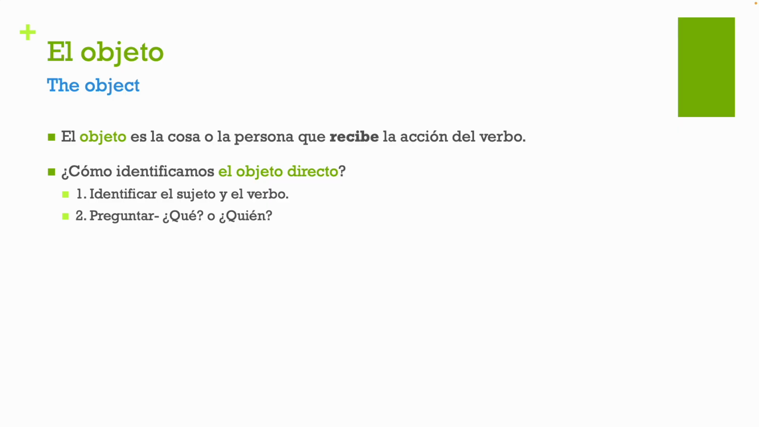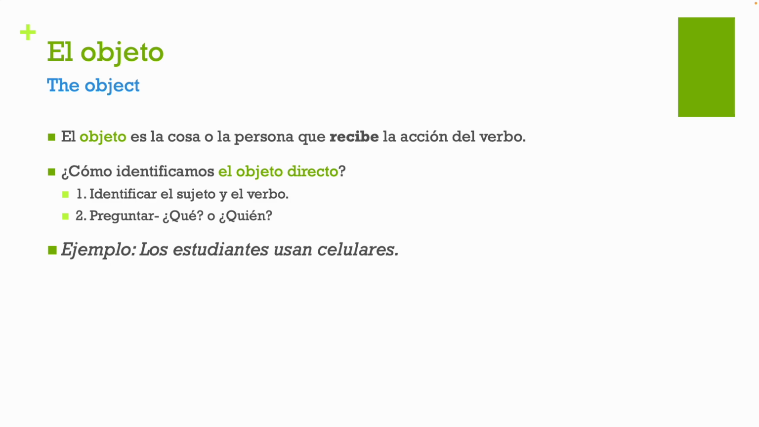¿Cómo identificamos el objeto directo? How do we identify our direct object? First step is that you need to identify your subject and your verb. Identificar el sujeto y el verbo. Second step, ask who or what. Preguntar qué o quién. Por ejemplo, los estudiantes usan celulares.